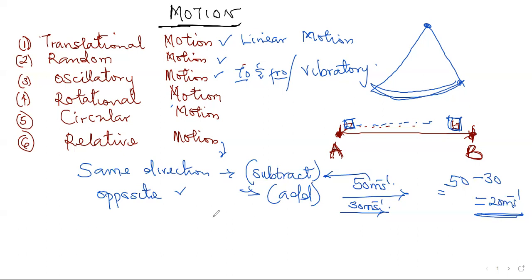But when they are moving in opposite directions, say this one is moving with 50 in this direction, and you have another one that is 30 meters per second in this direction.